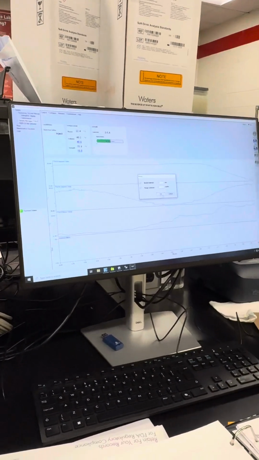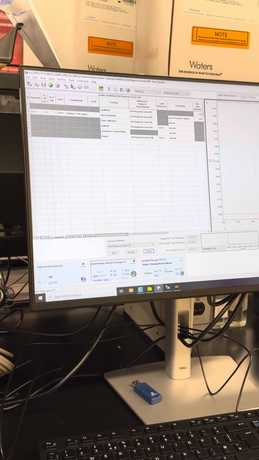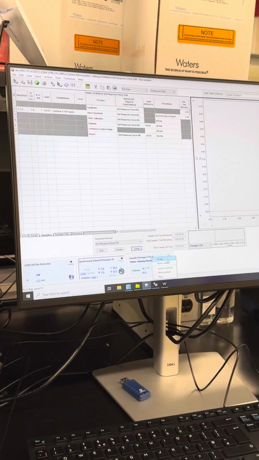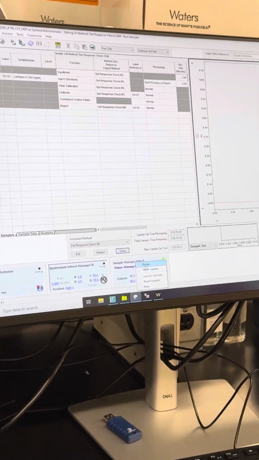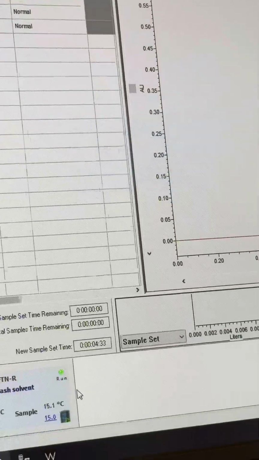So we can do that. So we can start it. It'll start priming, and you can also, in the little consoles down here, do the same thing. So you can prime it right here. If you just right-click this, prime, you can see the same thing that we saw before in the console.